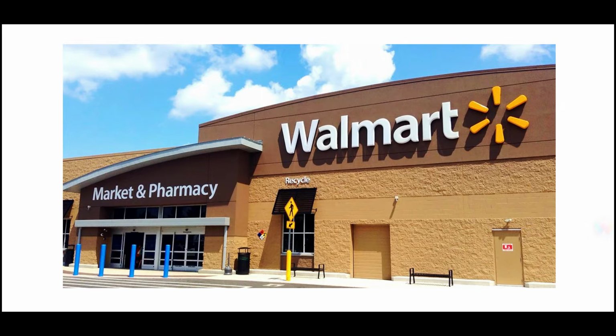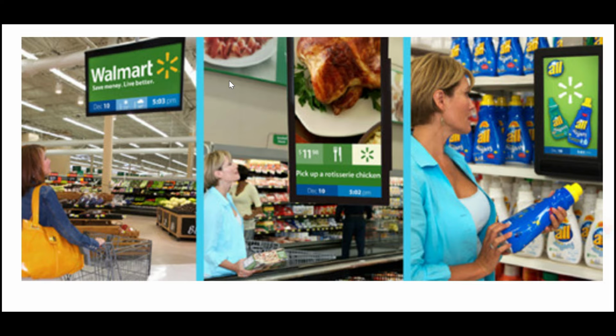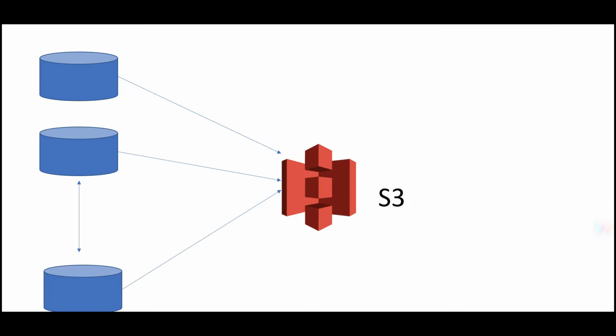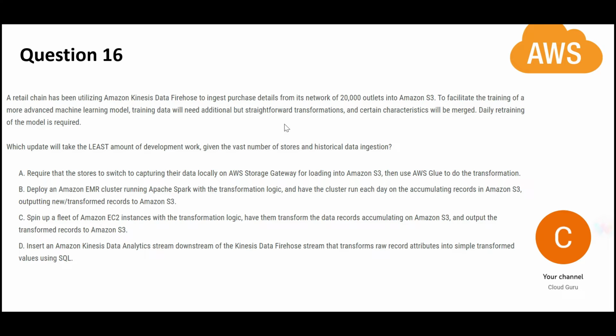There is a retail chain like Walmart. It has thousands and thousands of stores across the world, approximately 20,000 stores. They all feed data into S3. Now from S3, the data is picked for learning, training, and so on. You see multiple keywords here. It does straightforward transformations, point number one, and then it requires daily retraining. Important thing, least amount of development effort. So what should we choose here?